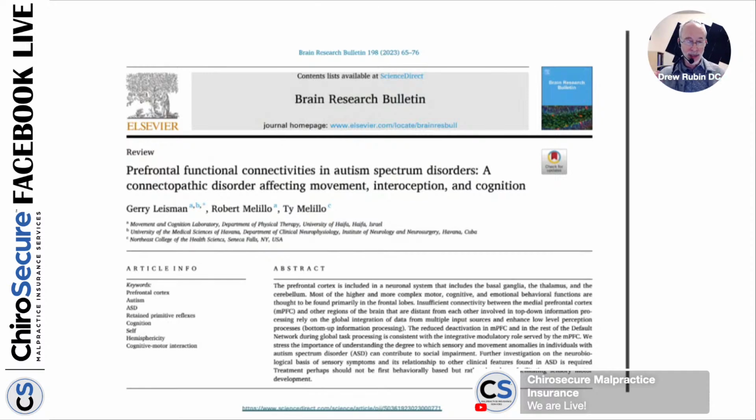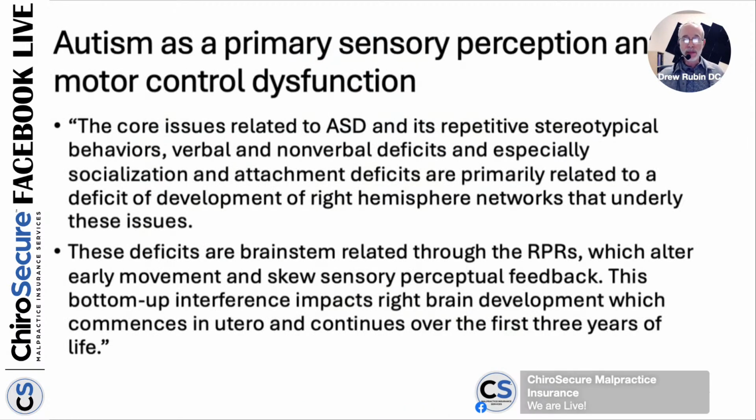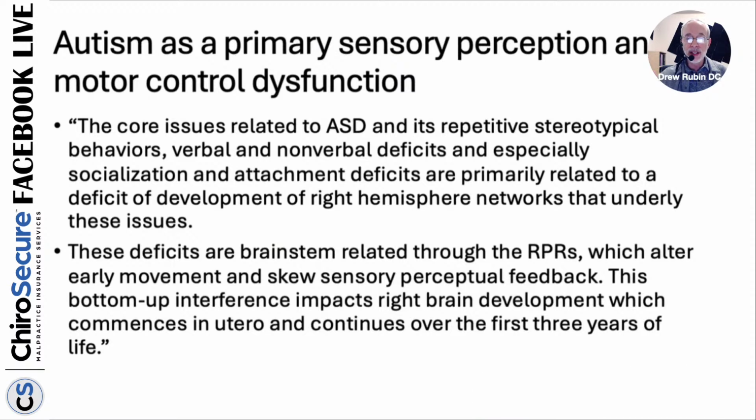This paper talks about the prefrontal functional connectivities in autism spectrum disorder and how it all connects to each other. This is the main issue that comes out of that: autism as a primary sensory perception and motor control dysfunction. The core issues related to ASD, autism spectrum disorder, its repetitive stereotypical behaviors, verbal and nonverbal deficits, and especially socialization and attachment deficits, are primarily related to a deficit of development of the right hemisphere networks, which we talked about before. The right brain is deficient in these kiddos.